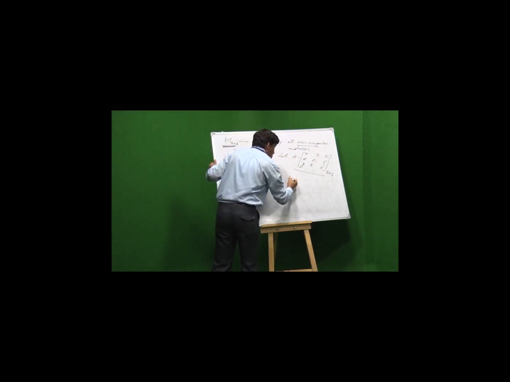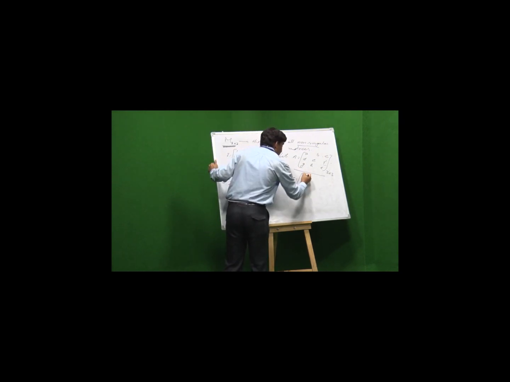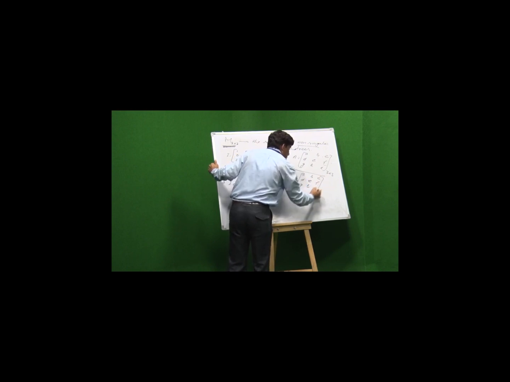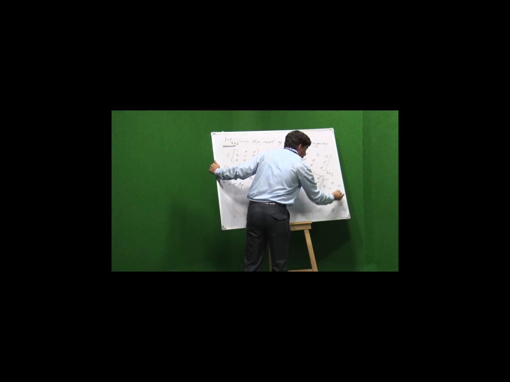Now, our target is to prove A into I, that means A, B, C, D, E, F, G, H, I into 1 0 0, 0 1 0, 0 0 1.